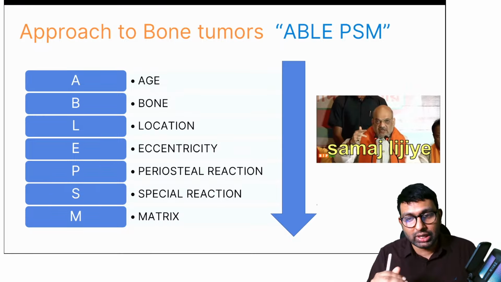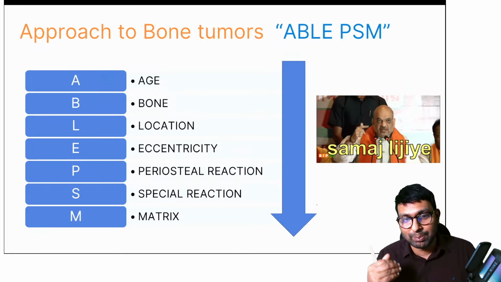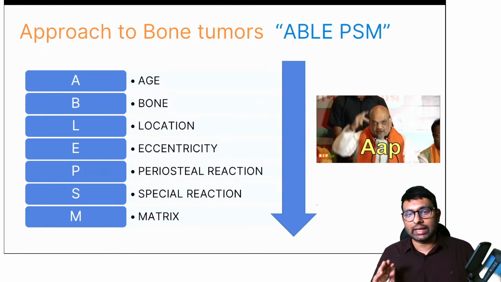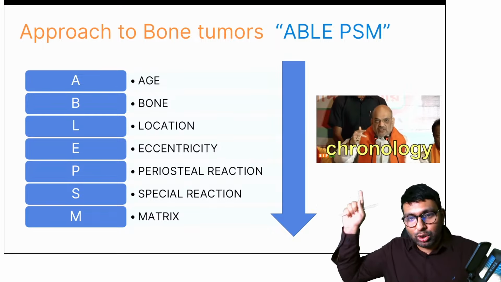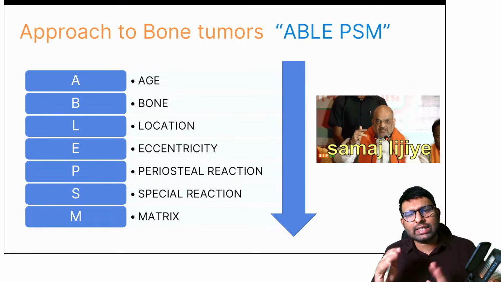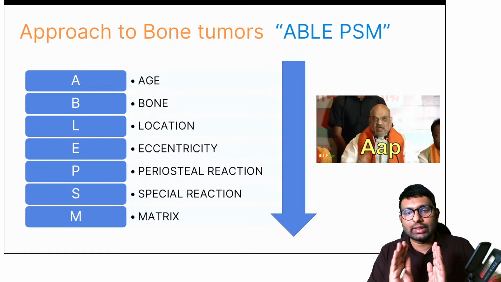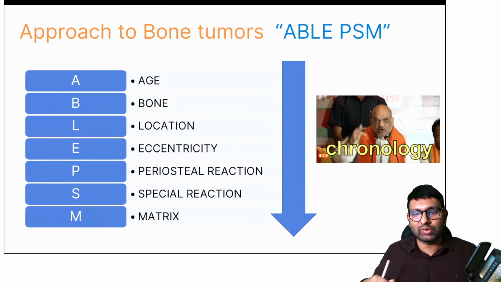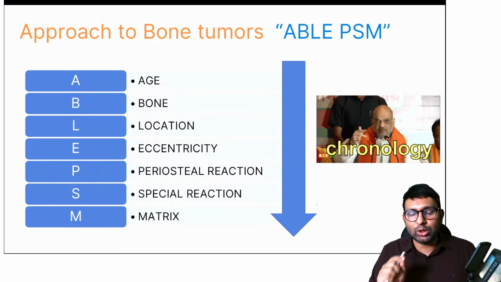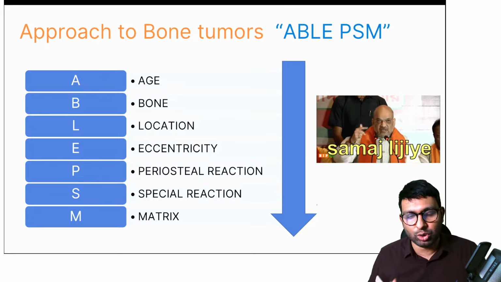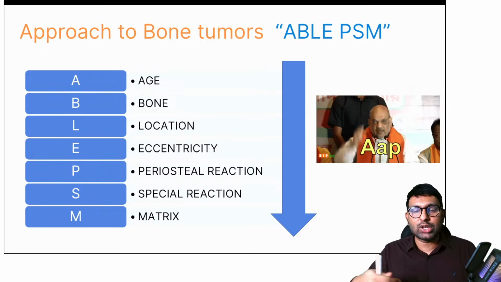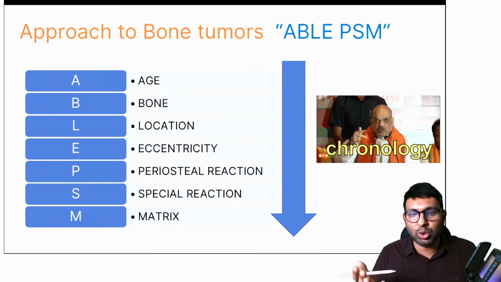Then whether periosteal reaction is present or not, any special reaction, and lastly matrix. I'm not telling you that you should be able to diagnose all of this. At least try to diagnose 3 or 4, and I'll give you beautiful tables for each of these criteria. If you just put them in those tables, you'll be able to diagnose the answer. You don't even need to know what chondroblastoma is, what chondrosarcoma is, you'll be able to answer this.